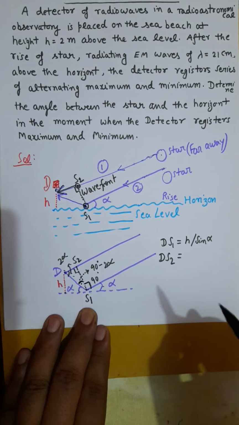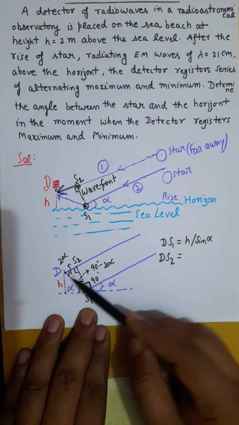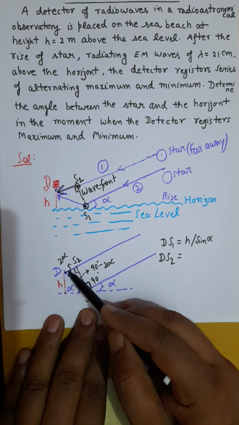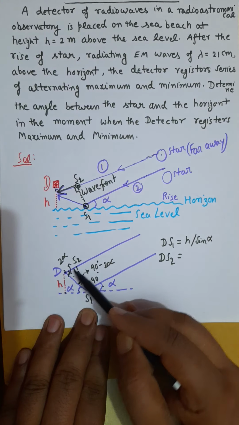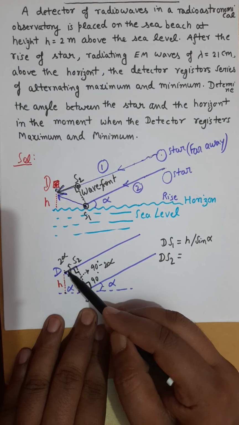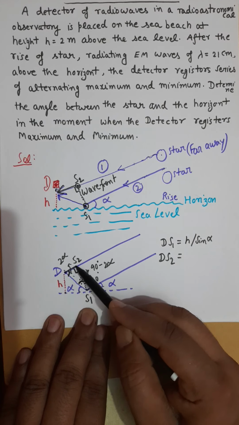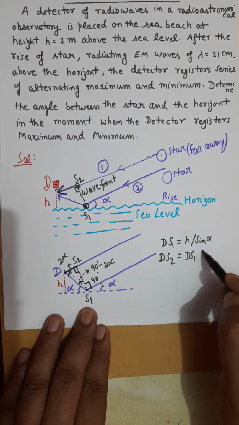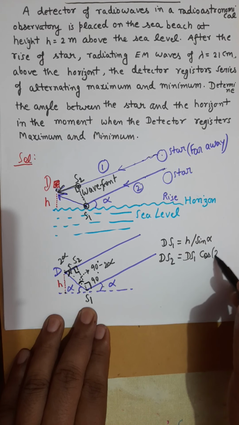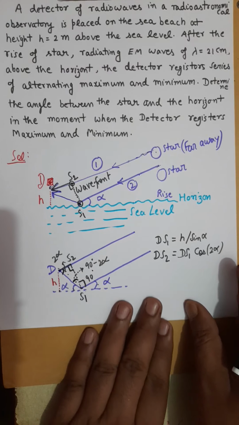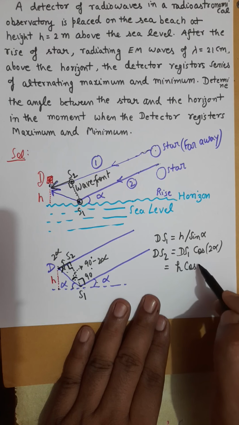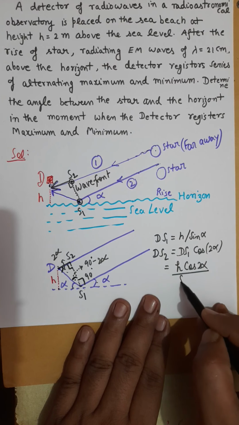So now I will find ds2. ds1 is h by sine alpha. This angle is 2 alpha, this is a 90 degree angle. So now you can find ds2 if you take cosine of this angle. Cosine of this angle will be ds2 divided by ds1. So ds2 will be ds1 multiplied by cosine of 2 alpha. And we will put the value of ds1 here. So I will get h cosine of 2 alpha divided by sine alpha.